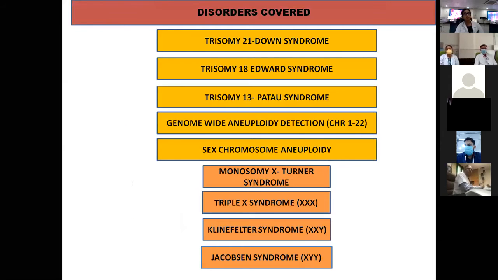The disorders that we are covering are Down syndrome, Edwards syndrome, and Patau syndrome. Along with that, we are also covering genome-wide aneuploidy detection from chromosome 1 to 22, as well as sex chromosome aneuploidy. Sex chromosome aneuploidy is the main thing that can be detected, because there is no other test that can detect Klinefelter syndrome, especially since it does not show any findings in USG and the pregnancy progresses as a normal pregnancy.